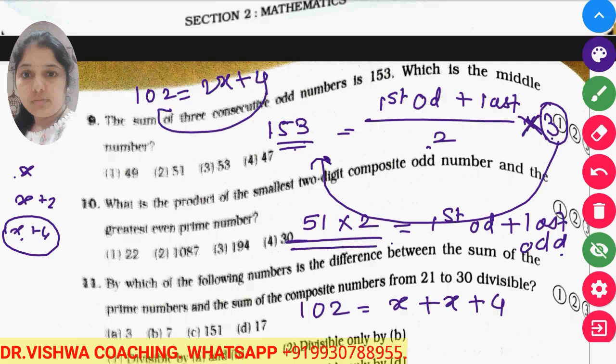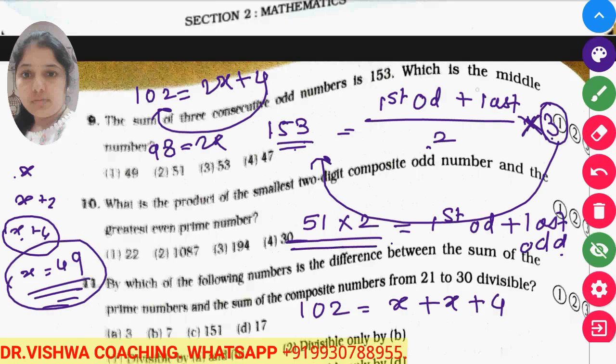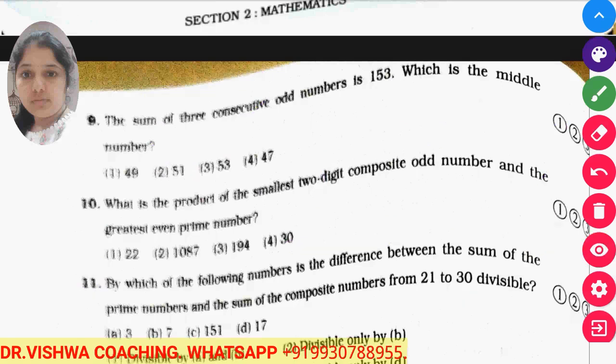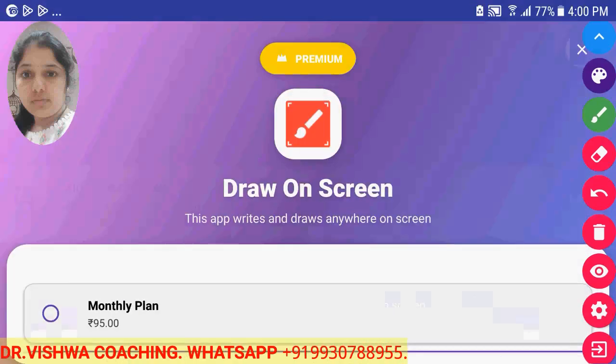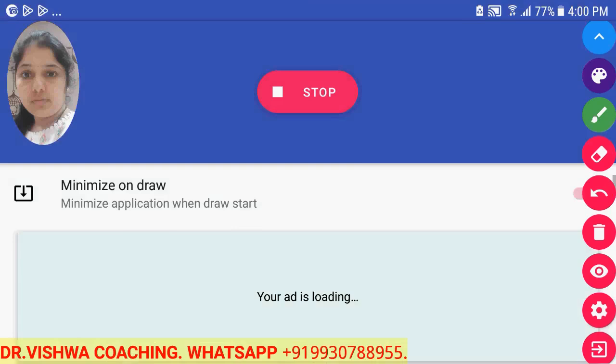Subtract 4 from 102 and you get 98 is equal to 2x, so x is equal to 49. Now I have my first odd number, and the middle one is found by adding 2, so it becomes 51. Like this you can find the numbers.